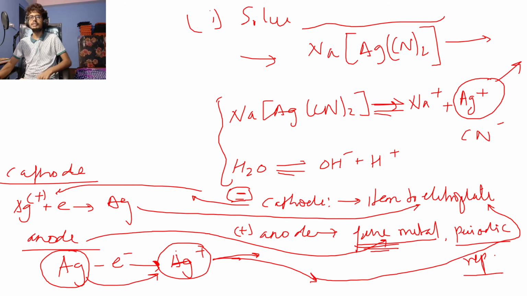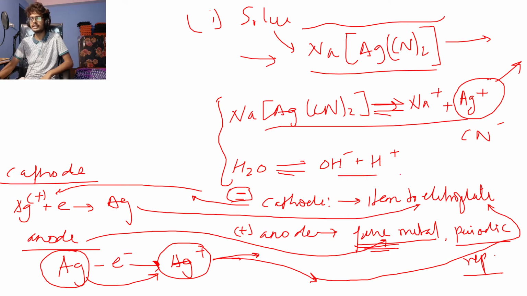So I'll tell you again. For silver electroplating, we need an electrolyte of sodium argentocyanide, right? So this will dissociate in this reaction. This is not that important. So since the concentration of silver is very high, in both electrodes we'll find silver, right? In the cathode, we already know we have the metal to be electroplated. So basically the metal that is to be electroplated will be released there, right? So silver ion will gain an electron and silver will be deposited at the cathode.